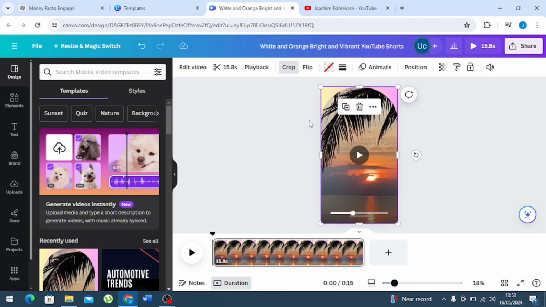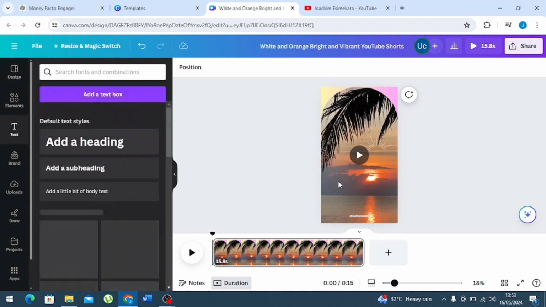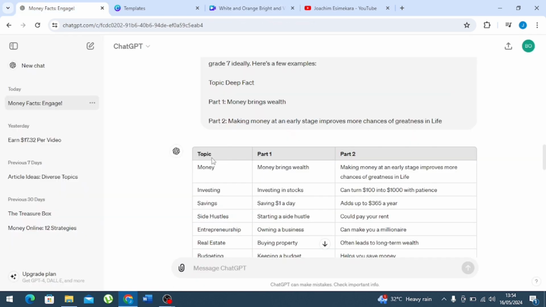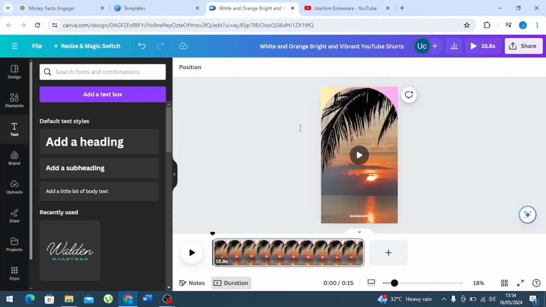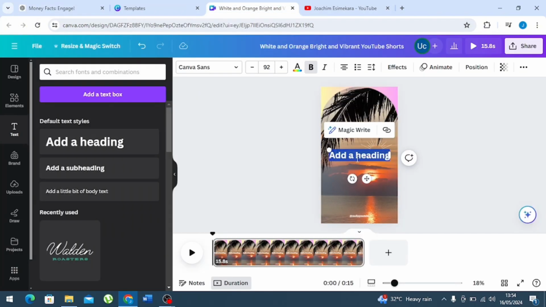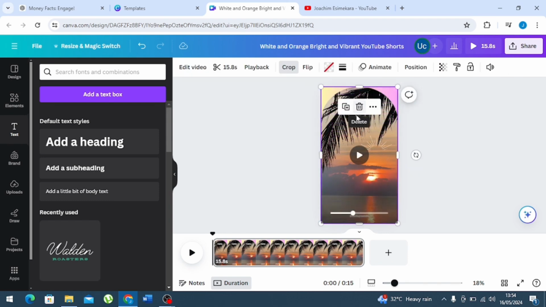Okay, so what we need to do right now is to add a text to it. So adding a text, we are using the format of topic, part 1 and part 2. So this is what we'll be putting into the text. So we have the topic and we are actually giving this a margin size so any text coming in can fit to it. Then we are taking this up. I think this is in the middle. Then we can actually duplicate this.